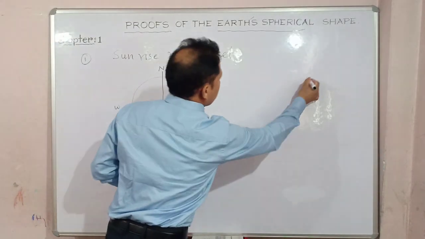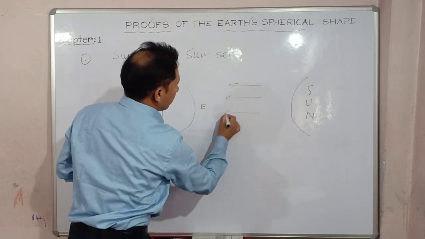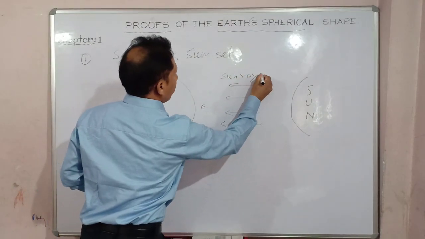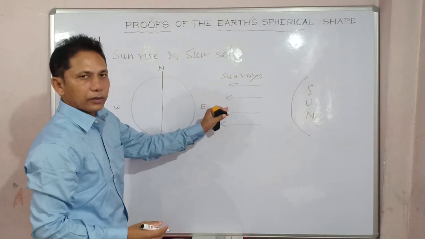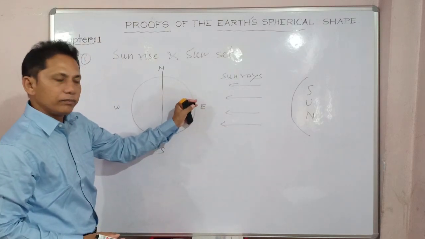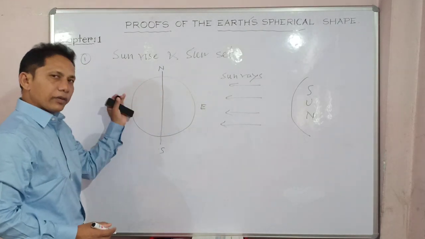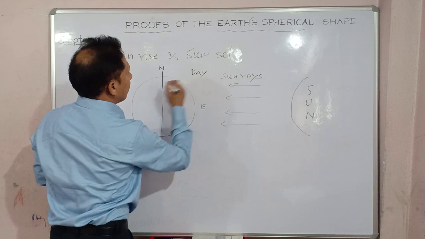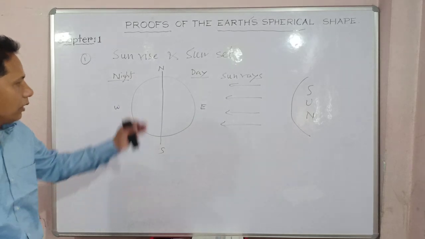Somewhere there will be the sun, constantly releasing its sun rays towards the Earth. The eastern portion of the Earth, which faces the sun, will receive the sun rays, and the western part, which is away from the sun, will receive the sunlight later on, in the later part of the day. This is the day side, and this is the night side.